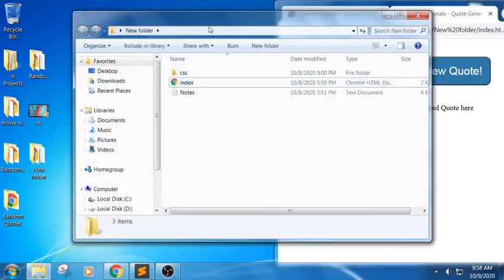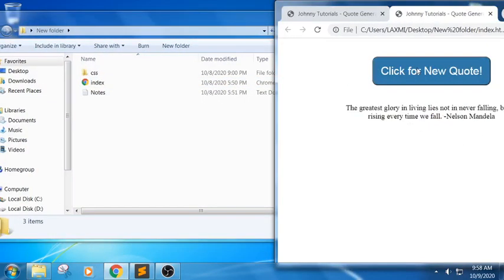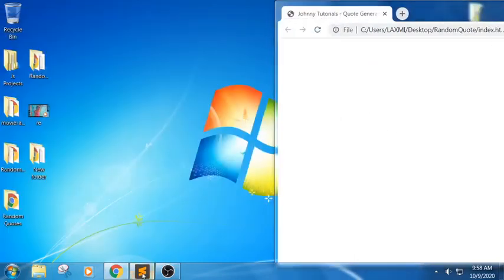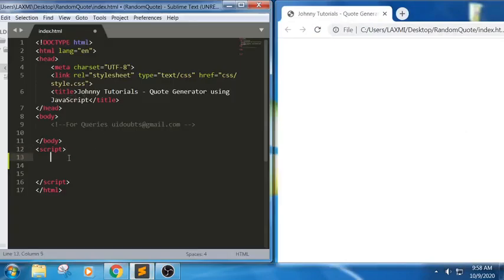So here is what we have done. Whenever I click on this, it should be able to generate a random quote. So this is our agenda of the session. Now let us start. Before trying to solve this question, we will go through the basics. First, let us start with an example of random.